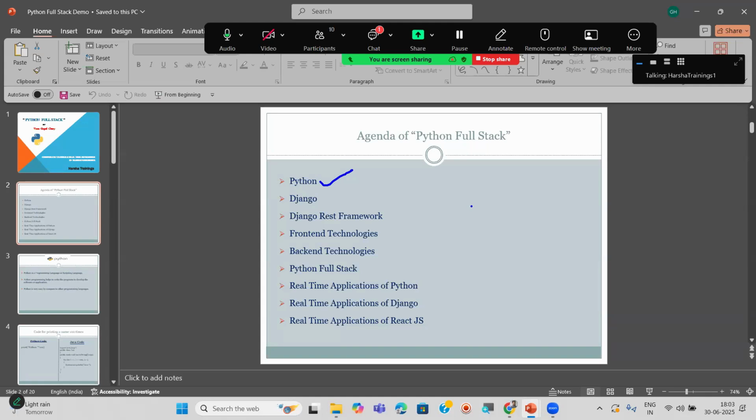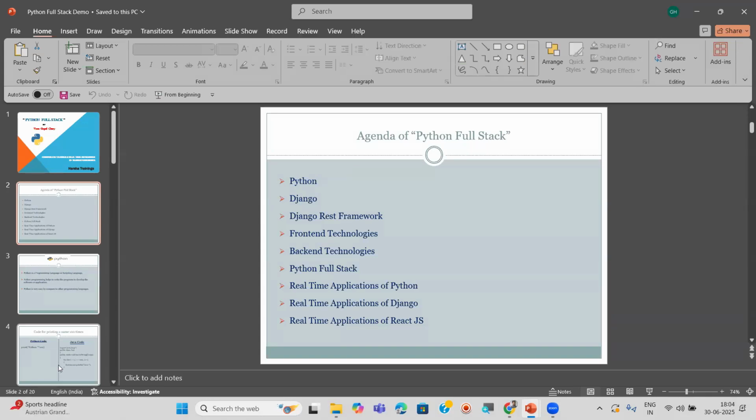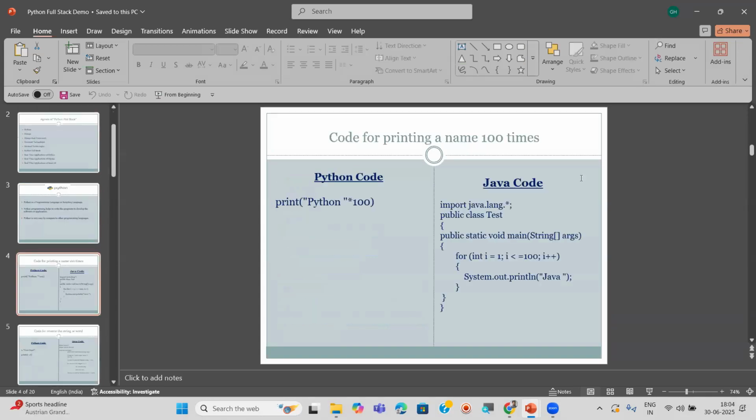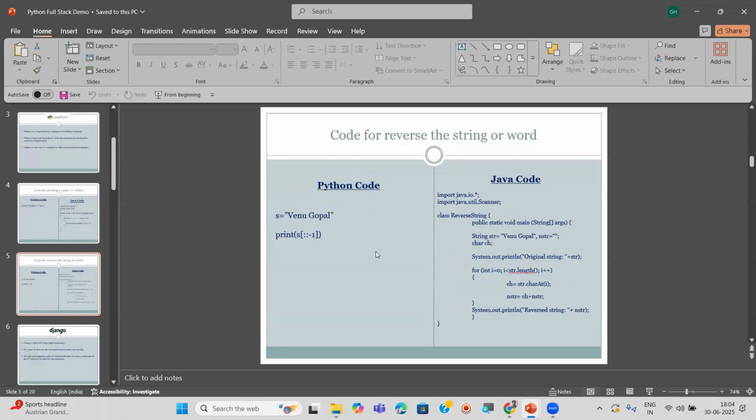I compared this Python with some other programming languages. For example, I compared with Java, right? I showed you code for printing a name 100 times using Java and also Python, and how easy Python is. I showed you practically. See here, on the right side the Java code is very lengthy, but the left side Python code is only one line of code. Like that, I showed you some programs, and also code to reverse a string or word.